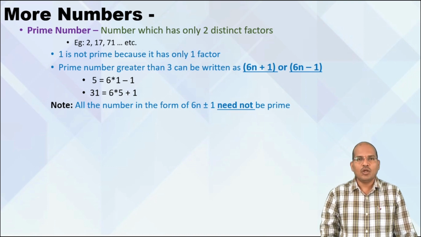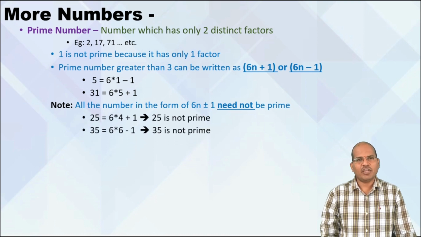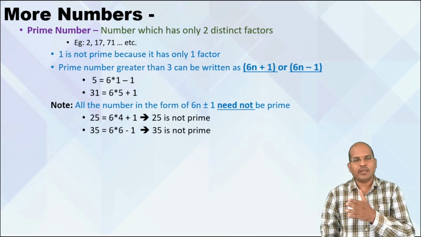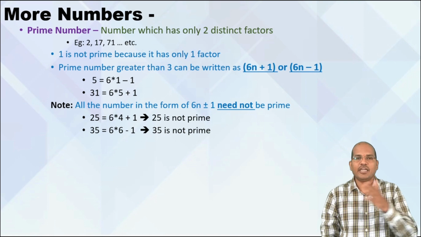What do you mean by that? All the numbers of the form 6n plus or minus 1 need not be prime. For example, take 25. 25 is 6 into 4 plus 1, but 25 is not prime. We take 35. 35 is 6 into 6 minus 1, and 35 is not prime. Isn't it? So, if a number is prime, it is in this format of 6n plus or minus 1. But if a number is of format 6n plus or minus 1, then it need not be prime.